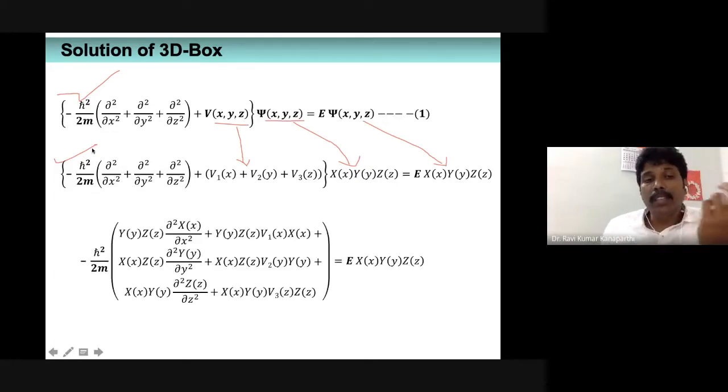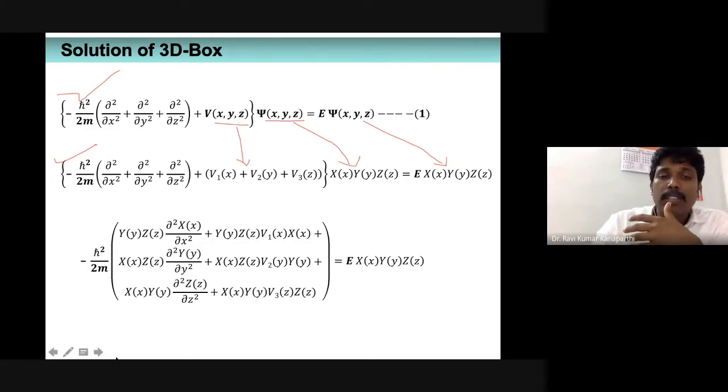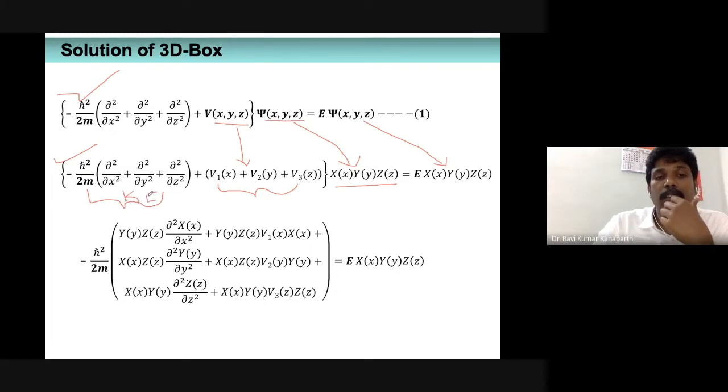Once you have these things, what I'm going to do is take the total wave function, this particular thing, and take it inside. There are two terms here, the potential energy term, and this is the kinetic energy term.